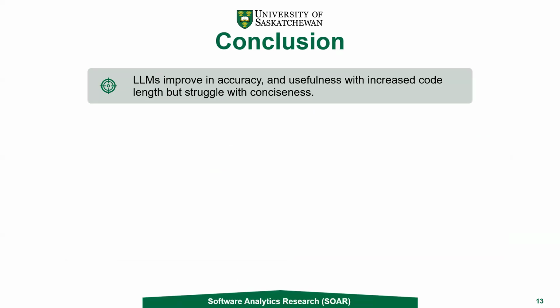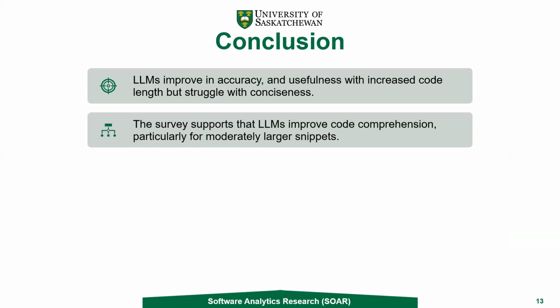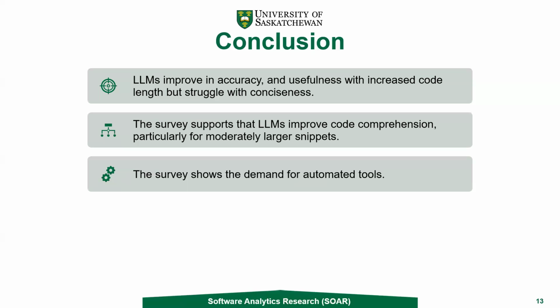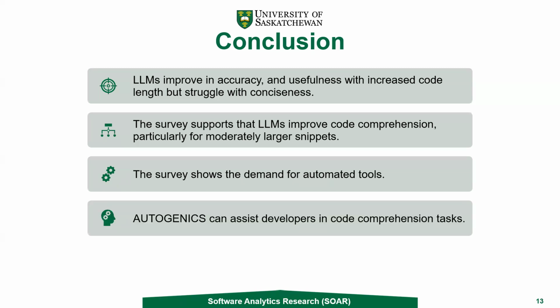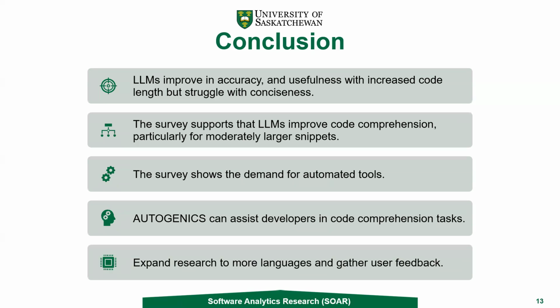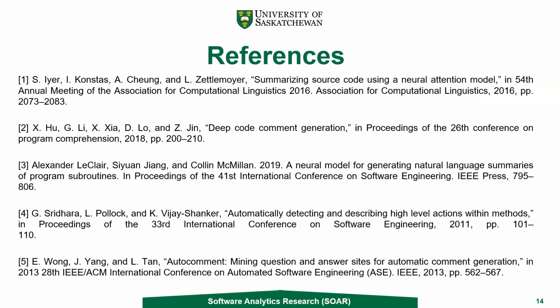So in conclusion, we can say that LLMs improve in accuracy and usefulness with increased code length, but struggle with conciseness. The survey supports that observation and shows the demand for automated tools. We have finally seen that Autogenics can assist developers in code comprehension tasks by enhancing the conventional LLM models' output. In the future, our aim is to expand the research to more languages and gather user feedback.